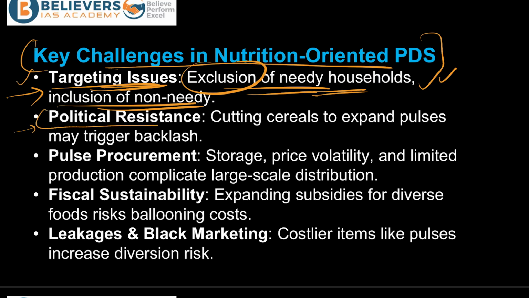And another challenge is political resistance. Cutting cereals to expand pulses may trigger backlash. You know how politics works, right?